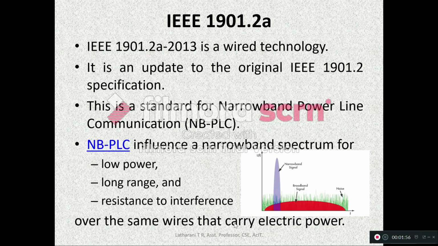Hence, here it is said that NBPLC is low power, so power consumption is less, it covers a long range, and it is also resistant to interference. You can see the green lines on this diagram are the noise. As the signal covers only a small portion, the interference to the signal will also be very little. So coming back to NBPLC, it uses the narrowband spectrum for all these characteristics, and over the same wire it carries electric power also. That means on the same wire it carries the data as well as electric power.